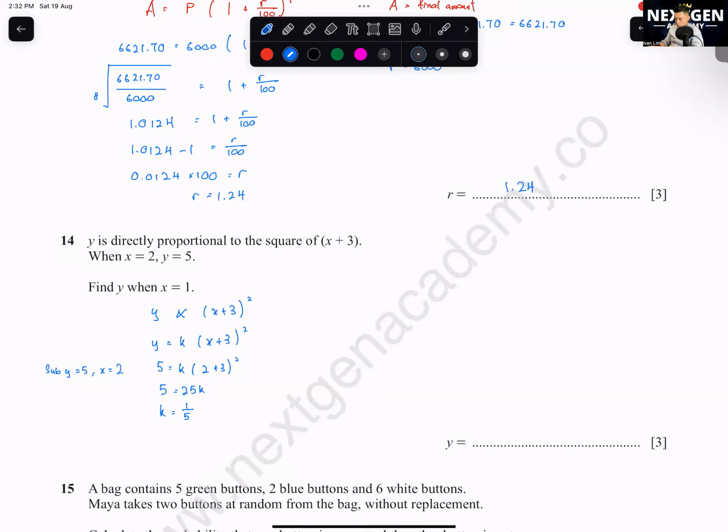So the relationship between y and x is y equals 1 over 5 times x plus 3 squared. 0.2 also can. Then after that, you sub in x equals 1. So here you get 2 plus 3 squared. You can put it in decimal or fraction, both are acceptable as long as it's the same value, because they never ask you to put it in a specific form.